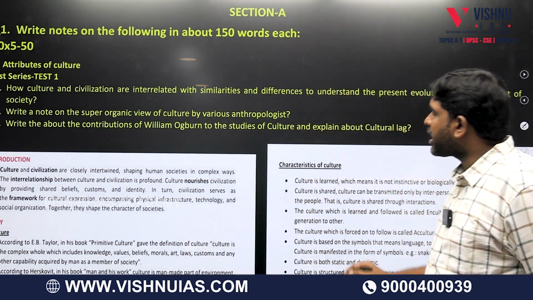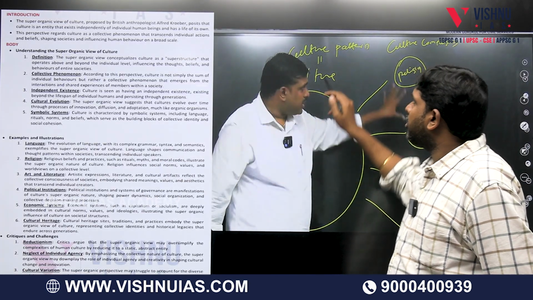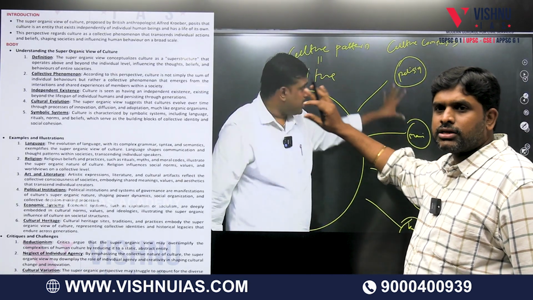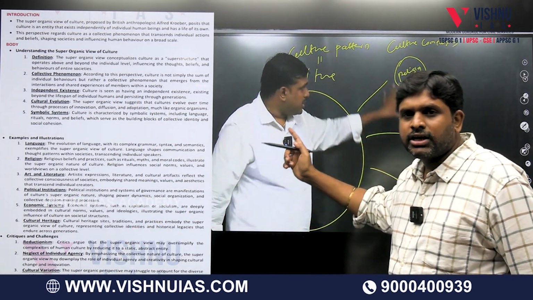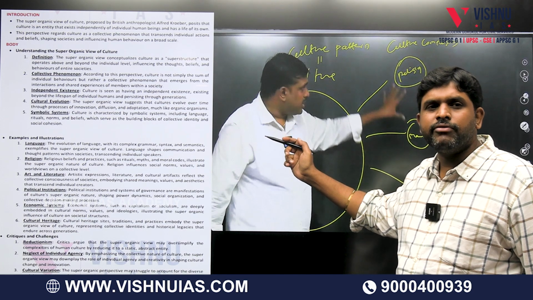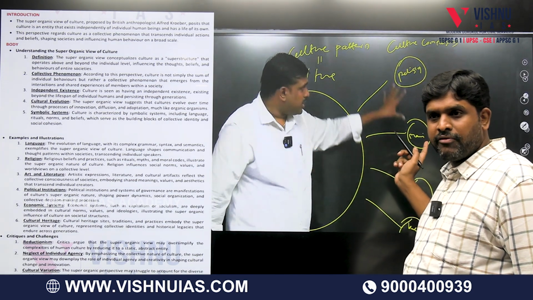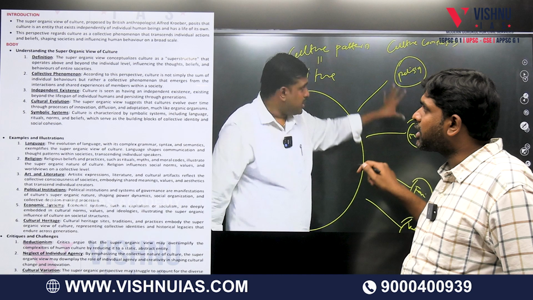Culture and civilization, characteristics of culture. If you remember culture pattern, what are all the culture things we will tell: material and non-material aspects. Also we will tell that culture equals culture pattern, which will be divided into culture complexes, which will be divided into culture traits, which I explained in the class.